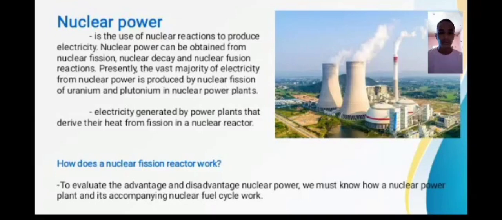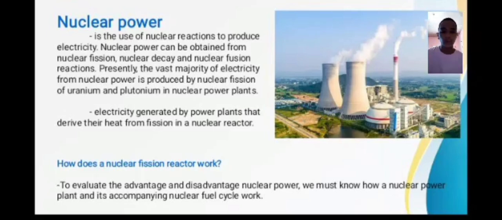Presently, the vast majority of electricity from nuclear power is produced by nuclear fission of uranium and plutonium in nuclear power plants. Electricity generated by power plants that derive their heat from fission in a nuclear reaction. How does a nuclear fission reactor work?